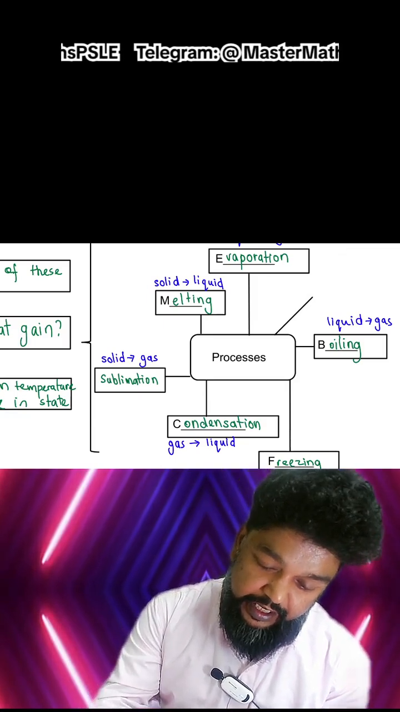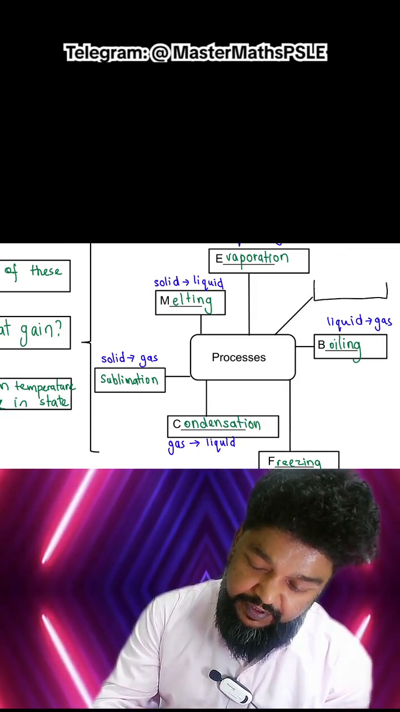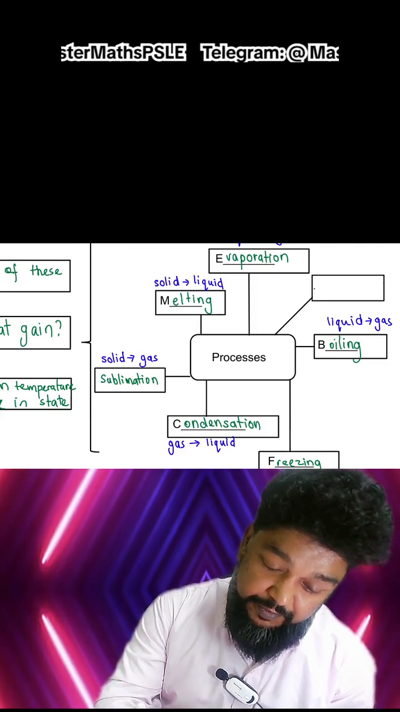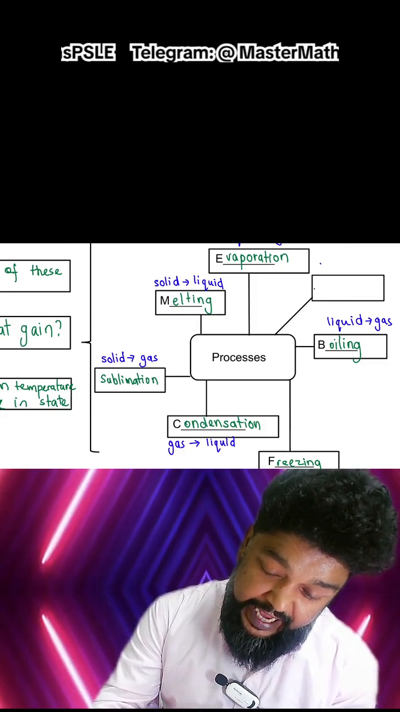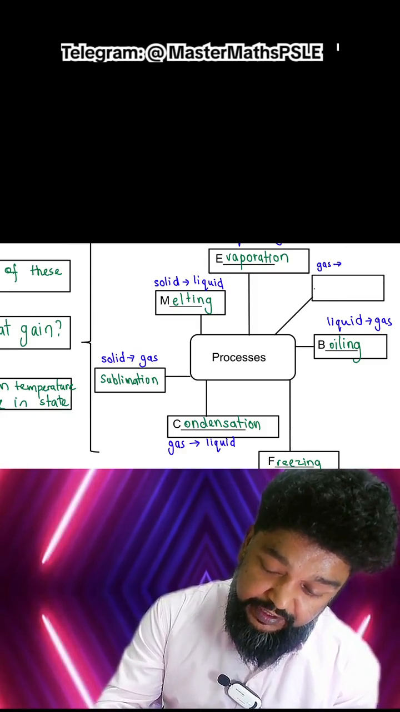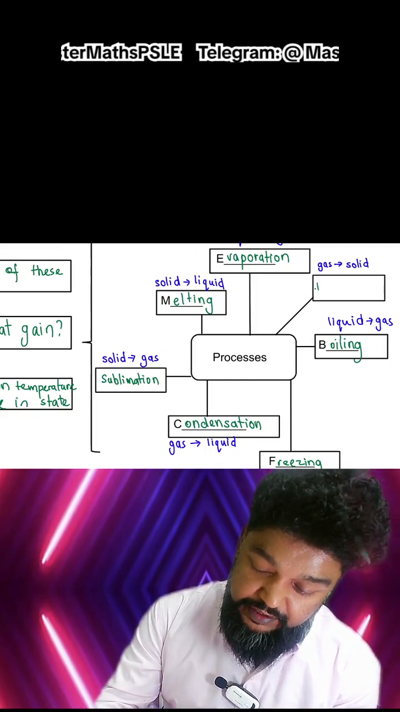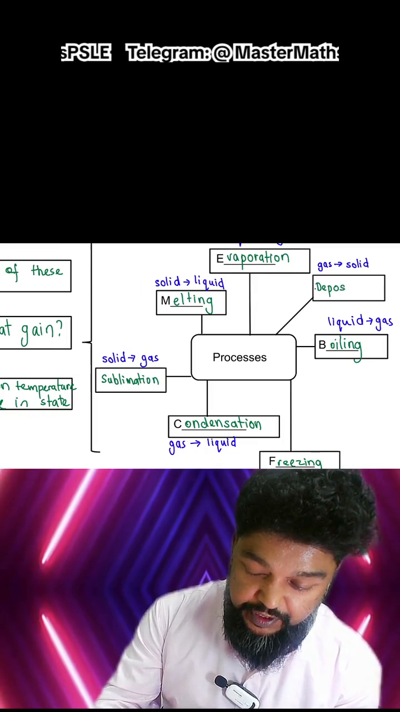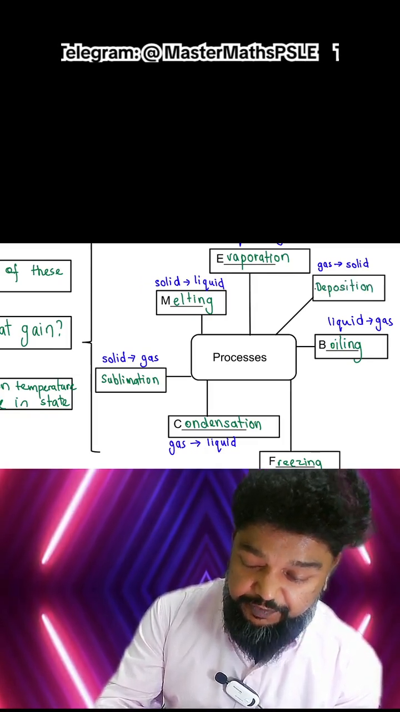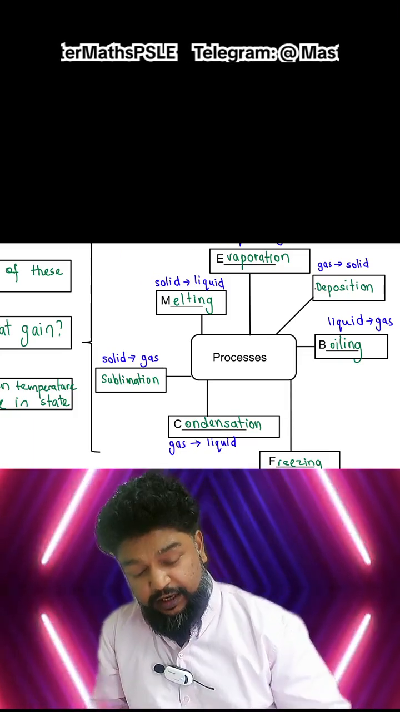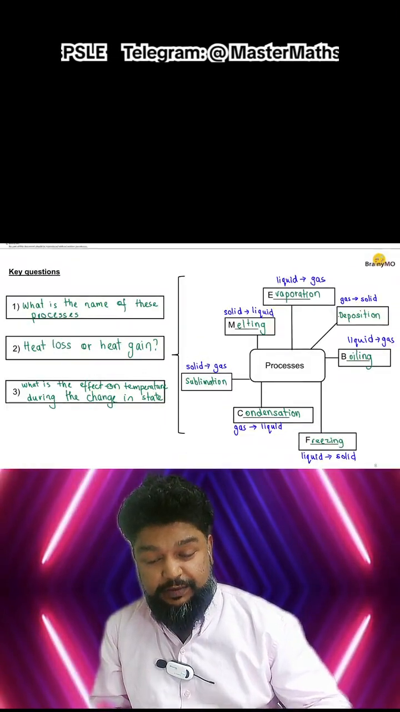Okay, and then we have another one, which is the reverse of that. From a gas, it can become a solid as well. And that process we call deposition. So later on at the end of this lesson, you can probably go online. There are a lot of YouTube videos that explain these two processes in detail, what is sublimation and what is deposition.